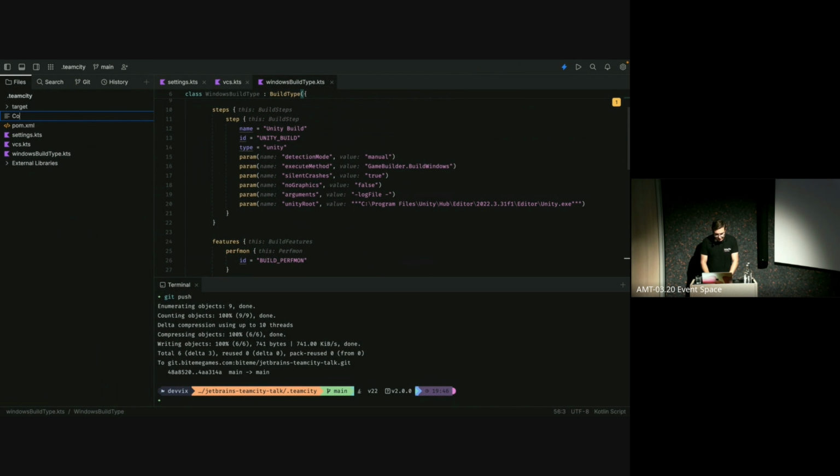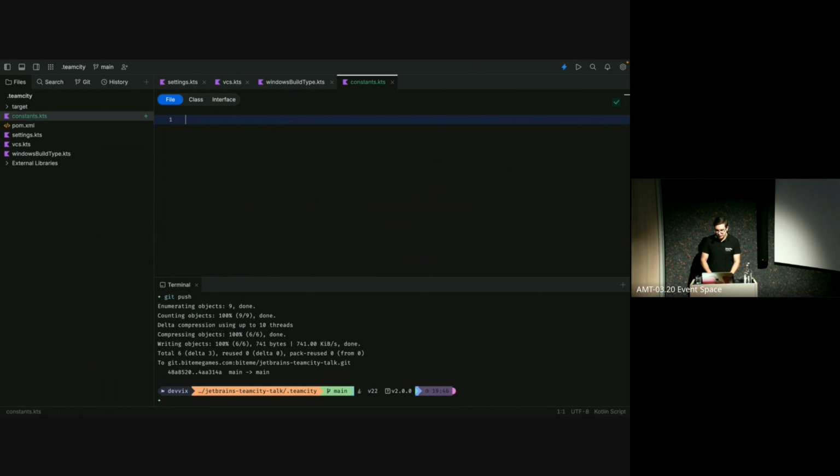First of all, let me just make a file called constants. And the reason I'm doing that is to just house some basically enums in it. So I'm just going to make a class OperatingSystems that I can use to house some stuff. And I'll make a companion object so I don't have to always make a new instance of it to access it. We'll give it a constant value of Windows. And then we will do the same for macOS. And we will do the same for Linux. All right, and now instead of having hard-coded strings, we can use these constants, and that'll make it a lot more readable and a lot less error-prone, which is always nice.